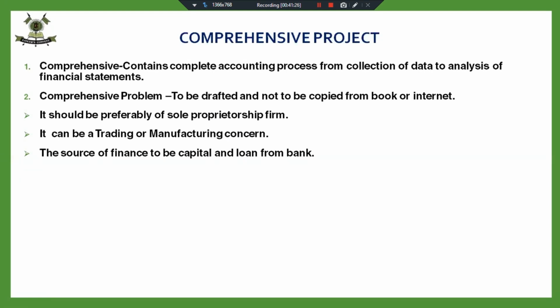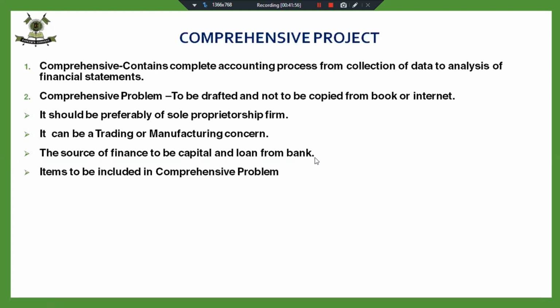If you're not incorporating all these things in your comprehensive problem, you will not be able to calculate all the ratios. Fine, at this point you must be thinking, why is it necessary to add the loan element? It can be only capital also. I'm starting the business with my own capital, but we have to add the loan to find out some ratios in the ratio analysis.